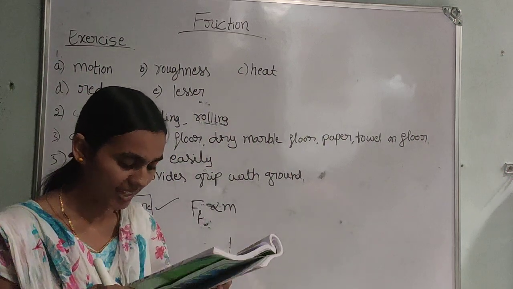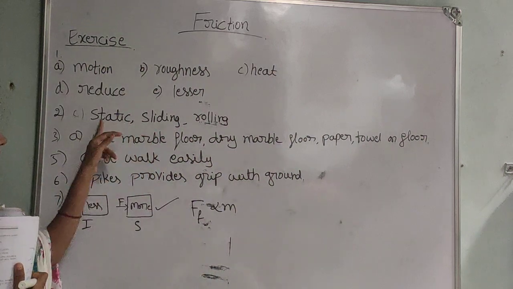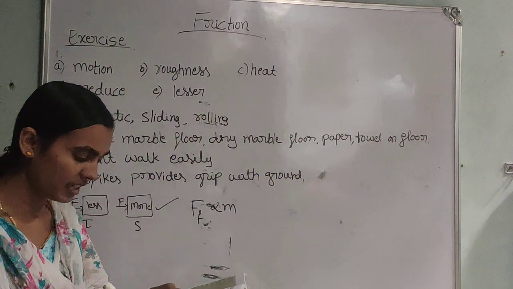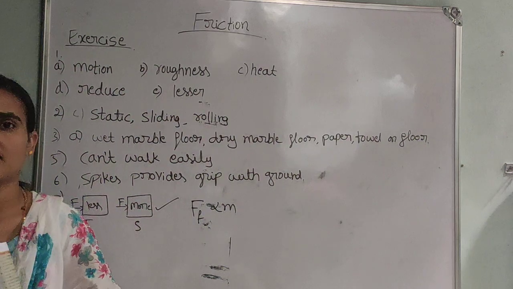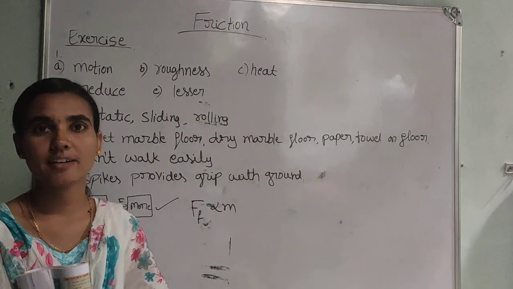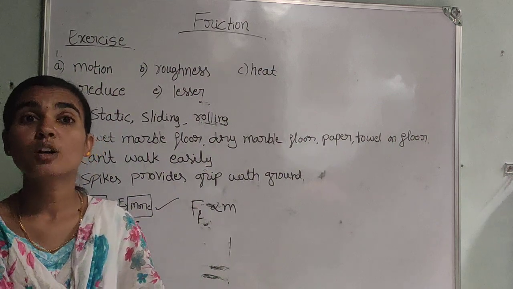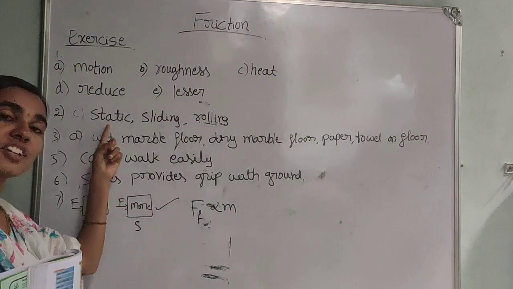Explain why sliding friction is less than static friction. Why? Because in the case of static friction, the objects are in the rest state. When the objects are in the rest state, the irregularity of the surface, that is the interlocking of the surfaces, is very high. So because of that reason, we have to apply more force in static friction than in sliding friction.